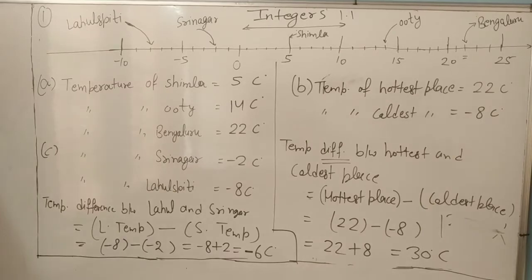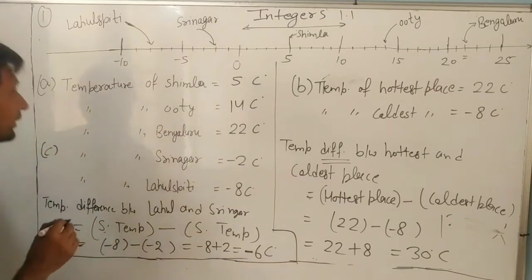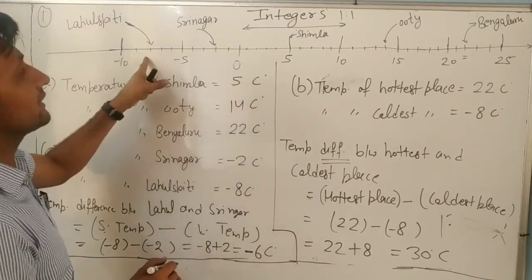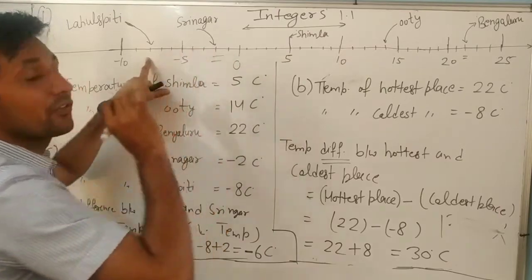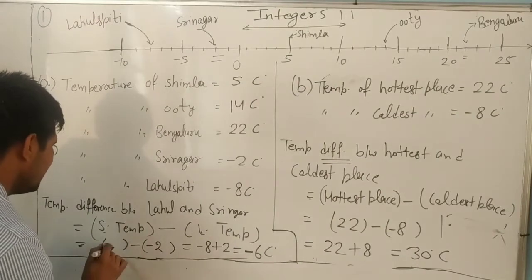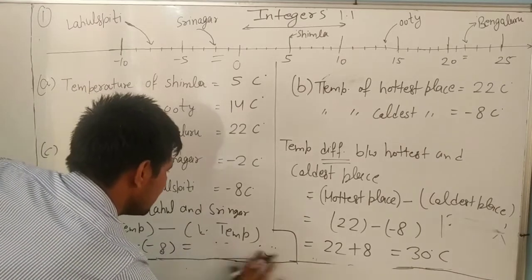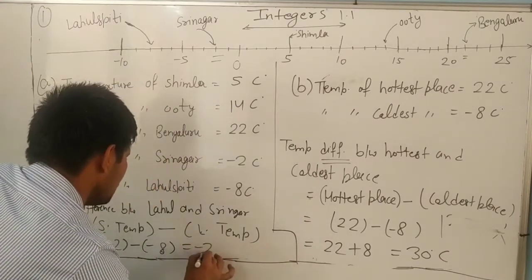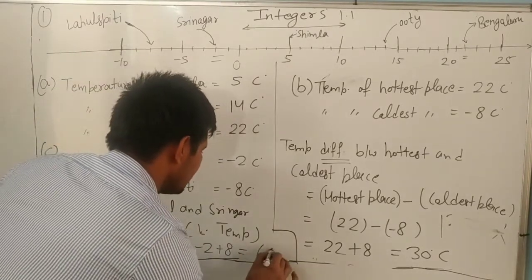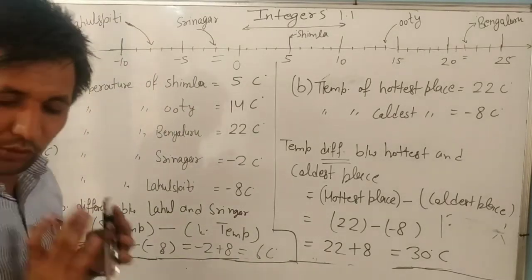One thing here where we made a mistake: always we will write first temperature, always we will write the greater number first. Always the greater number, because in minus 2 and minus 8, which one is greater? Minus 2. The temperature of Srinagar is greater, because right side is always increasing. So here you will write minus 2 first; by mistake I wrote minus 8. Now it is minus 2, negative into negative, positive. So it becomes again different sign. So it is 6 degree Celsius. Understand here? Same as it is. You have to do it yourself.